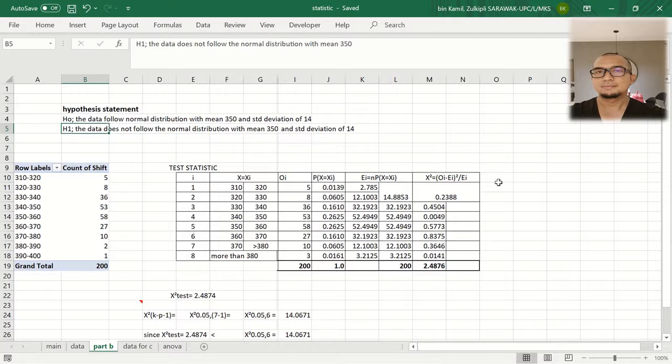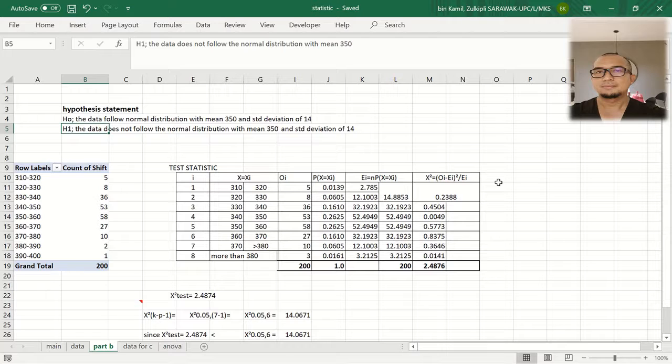So from the sample, we're going to tabulate all the weight distribution, and then we're going to put it in this table, and from this table, we're going to group it, and from the range here, we're going to come out with this count of shift. This count of shift is how many times the weight comes out from this range. So we have 200 samples, so the total of this frequency will be 200.